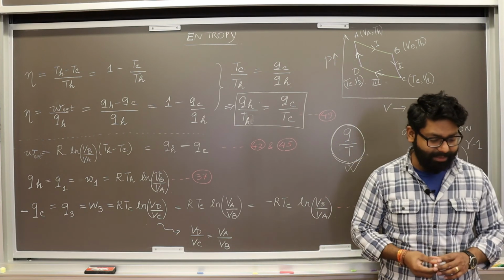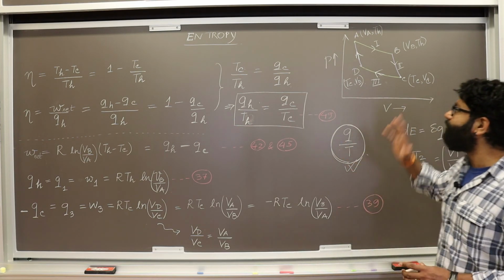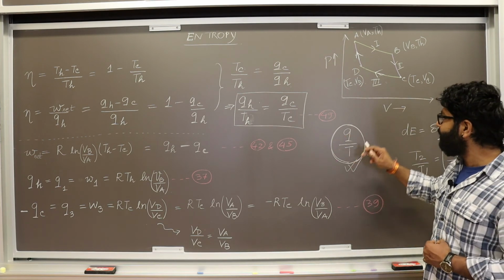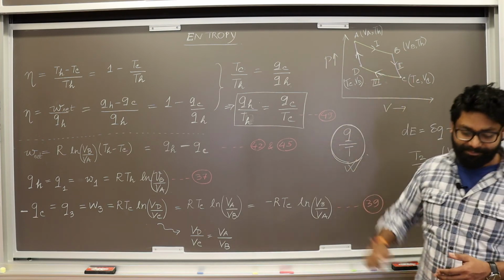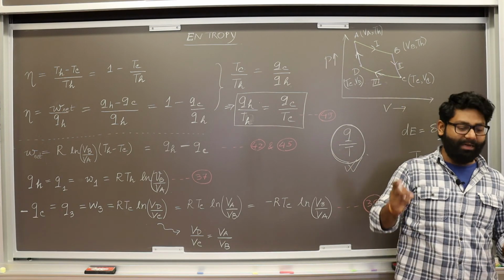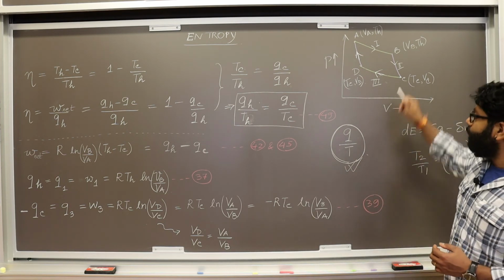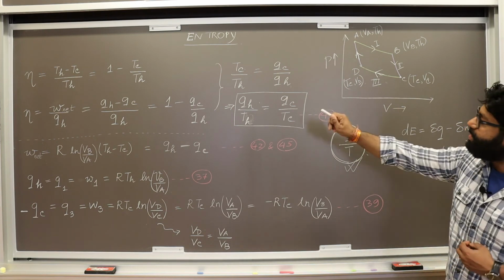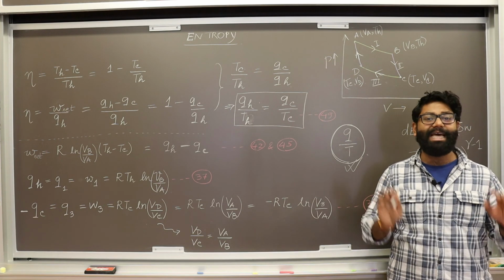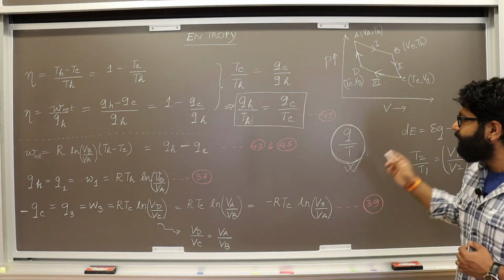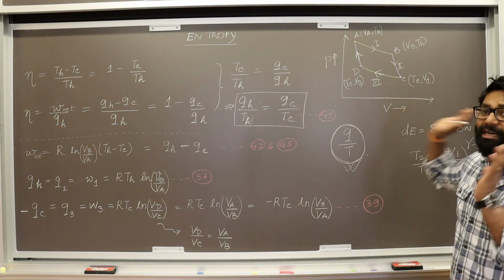Now we will see that this quantity is conserved for any kind of reversible cycle. Since this quantity is conserved in this particular reversible cyclic process, we will see that Clausius came up with the idea that not only is this Q by T quantity preserved in the Carnot cycle, but Q by T is conserved in any type of reversible cycle. So our next stop will be to find out how Q by T is conserved in any kind of reversible cycle.